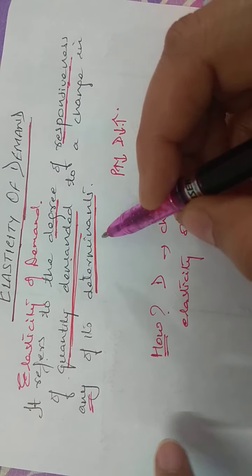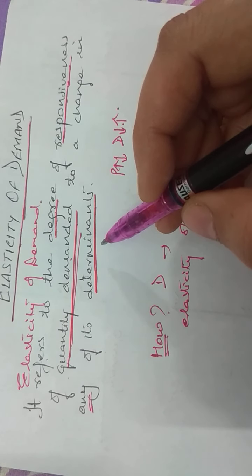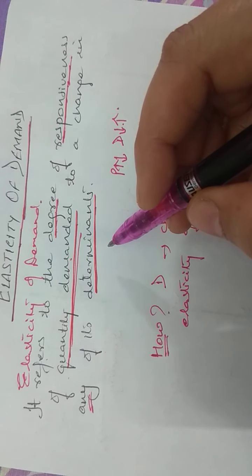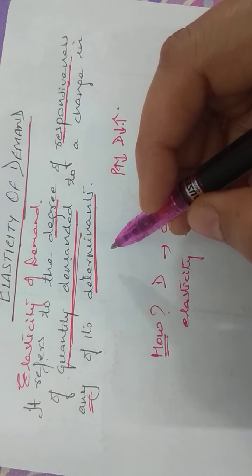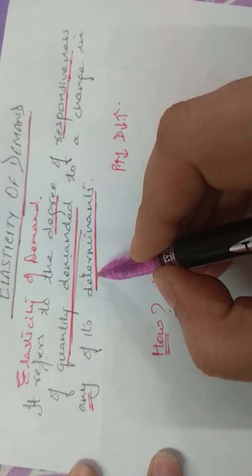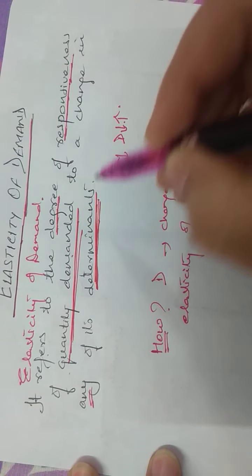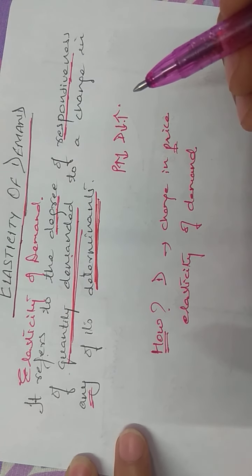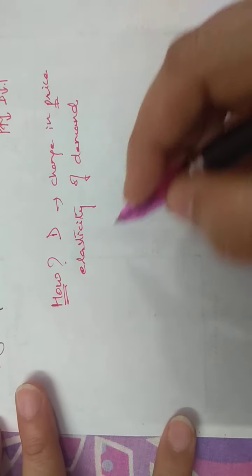Now, if the change in determinants is having a larger impact on demand, the demand is said to be elastic. If the change in determinants has a very small impact, that means the demand does not change much, it is called as inelastic. Now, depending on the determinants, there are different types of elasticity of demand.